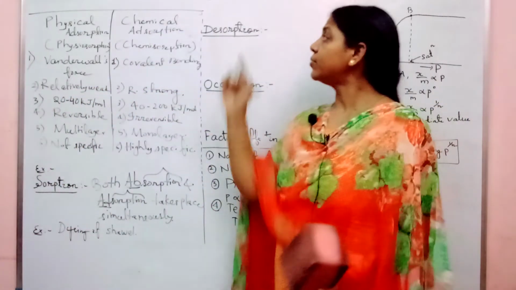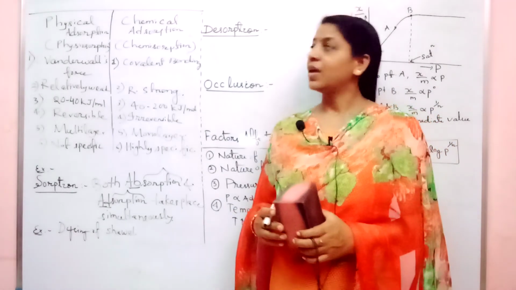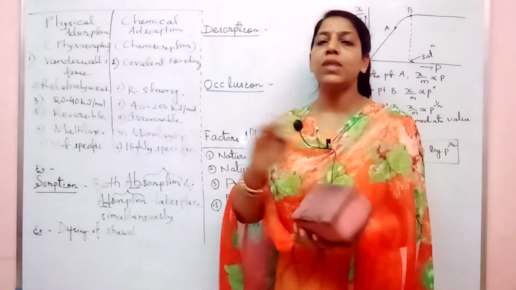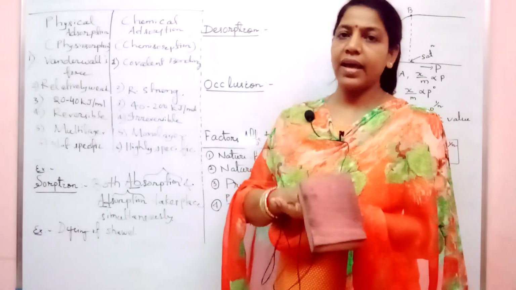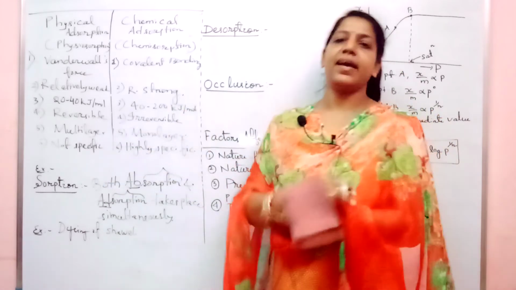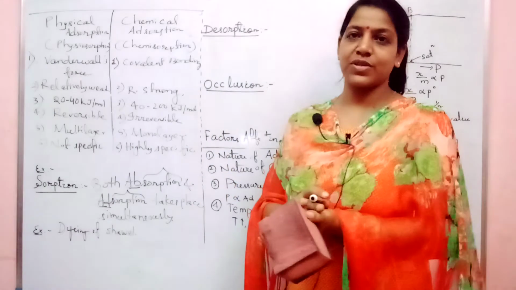Then another term that is called desorption. What is desorption? You say adsorption is nothing but accumulation of a layer on the surface. If you are able to remove that layer, then that is called desorption.